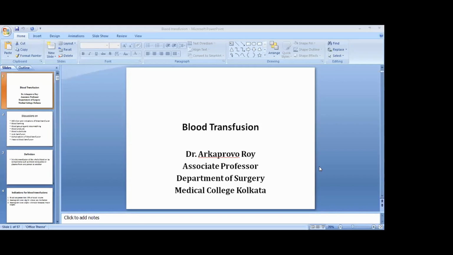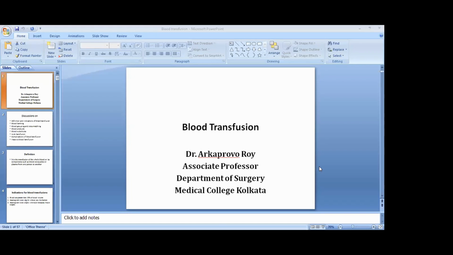Today I will be taking up the class on blood transfusion. This class is mostly directed for the undergraduate students, though postgraduate students can also take part in this. And this part of the academic session is in accordance with the newly laid syllabus or topics by NMC or National Medical Commission.